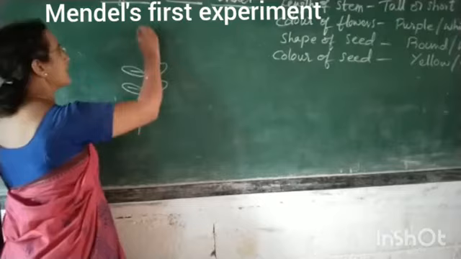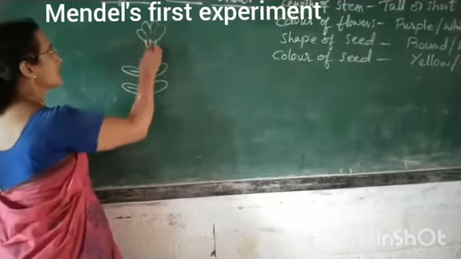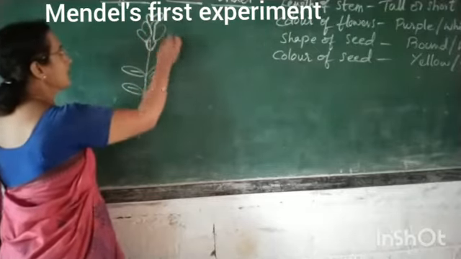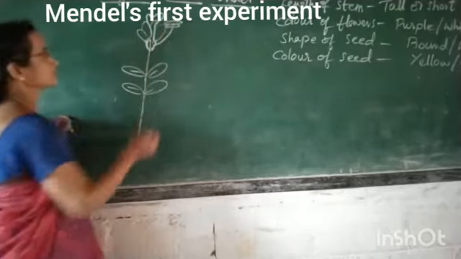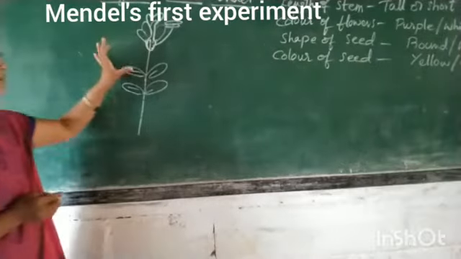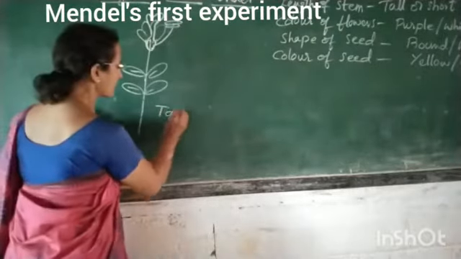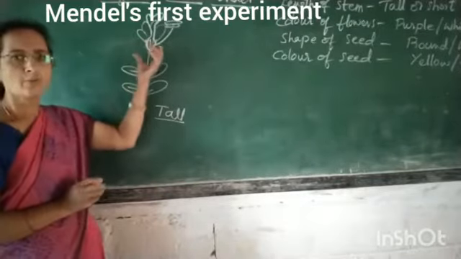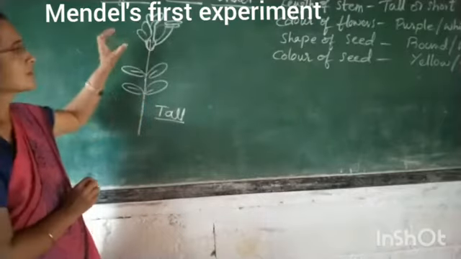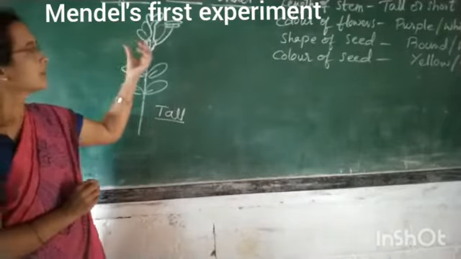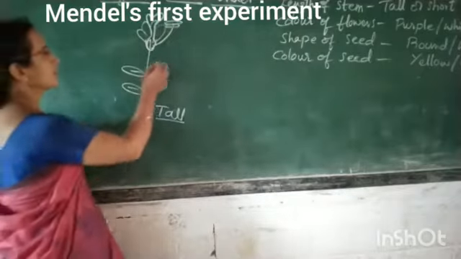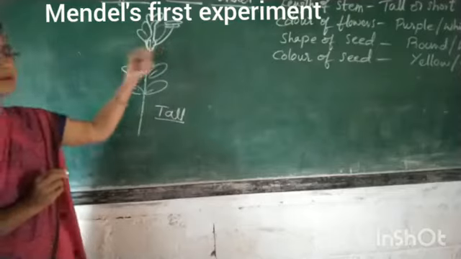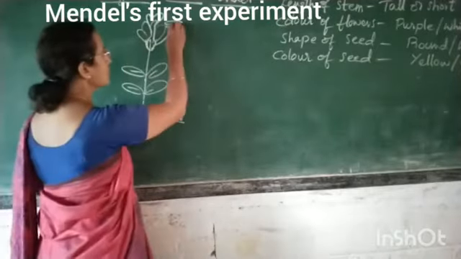Here I will show one flower. The flower will consist of the ovary and the stem. He took the tall plant, and there were so many flowers in that. He considered the gametes inside the flowers of the garden pea plants. So you know the gametes.